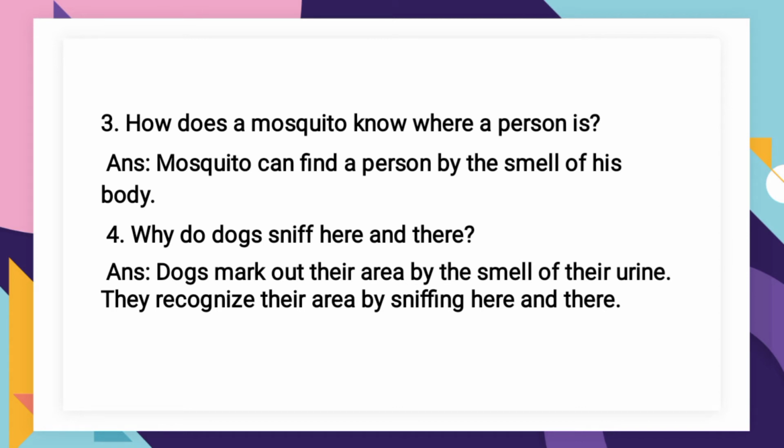How does a mosquito know where a person is? Mosquitoes have a power of smell. A mosquito can find a person by the smell of his body.